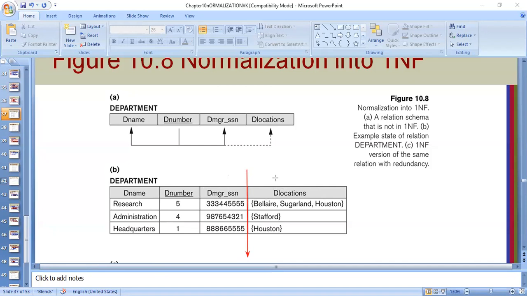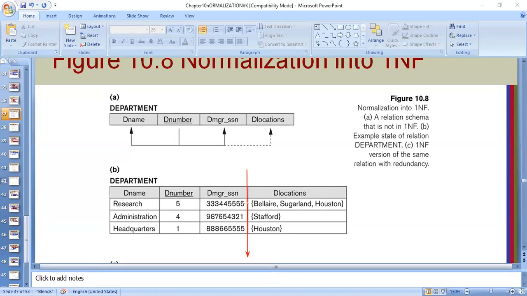But if I cut it like this, I will lose the information, or these 2 tables will not be complete. For example, I am going to lose the information of where the research department is located. And if I look at the locations table, I have only the locations, but whose locations, that information I have lost.